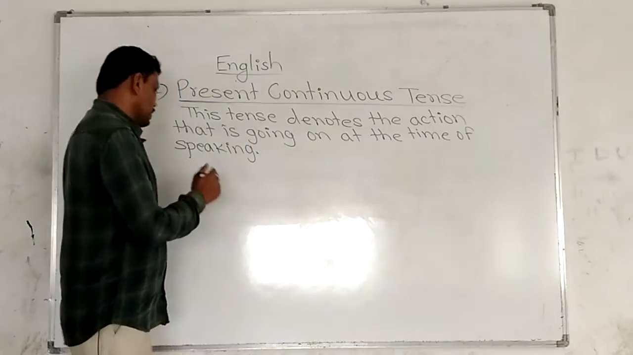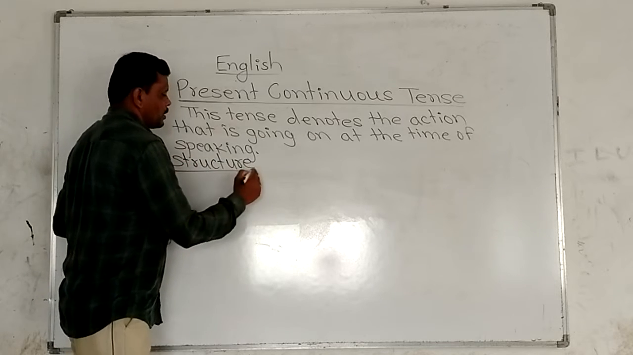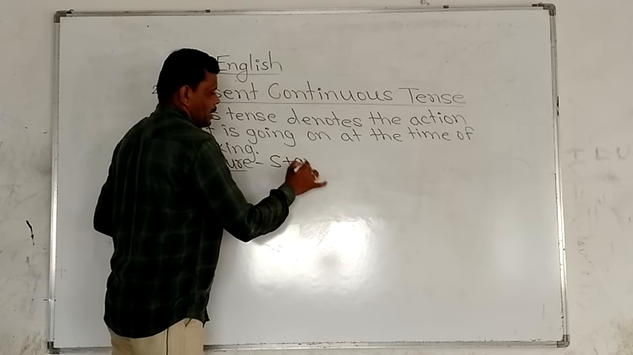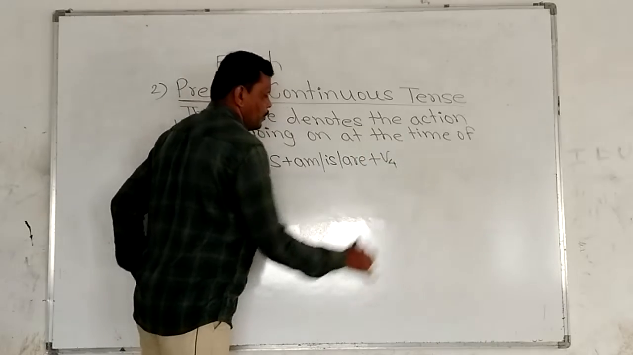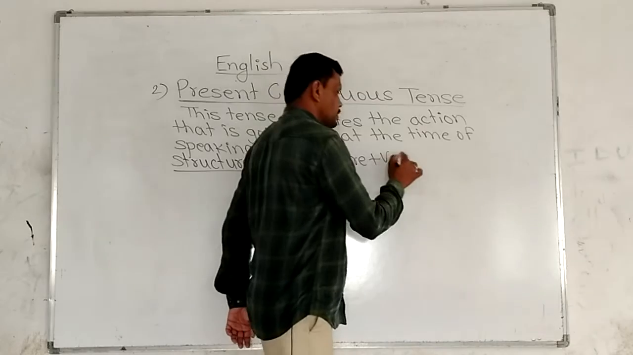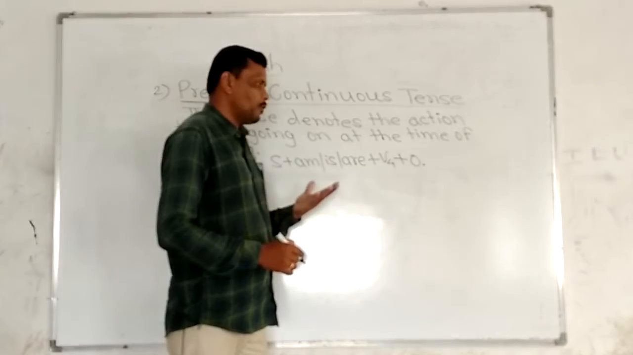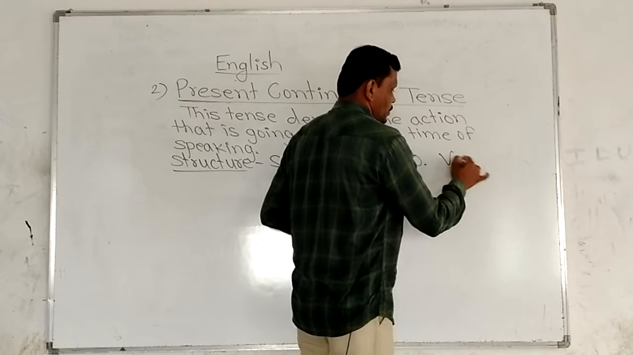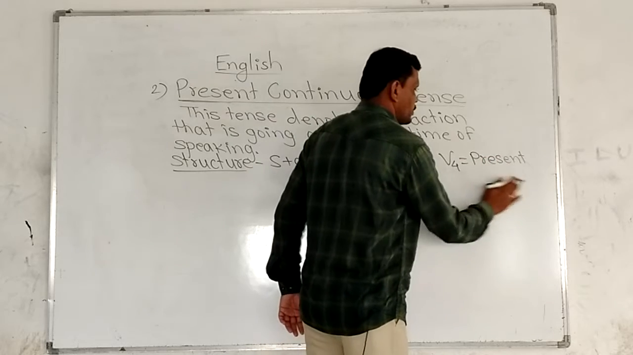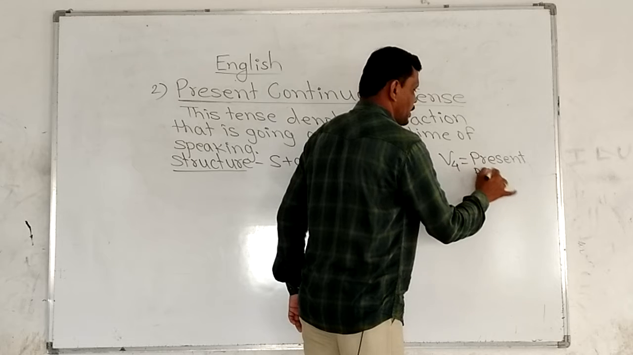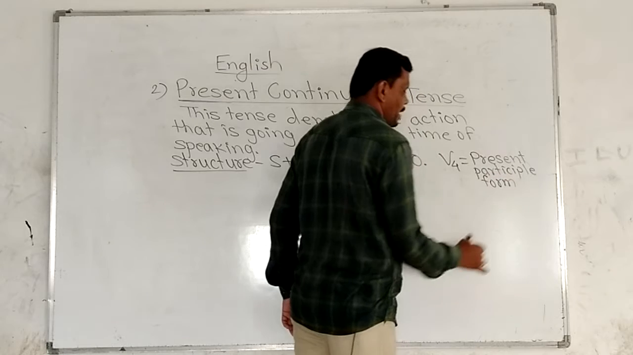All right. Okay. Its structure: the structure is subject plus am/is/are plus V4, okay, plus object. See here, V4 means what? V4 means ing. V4 means present participle form.